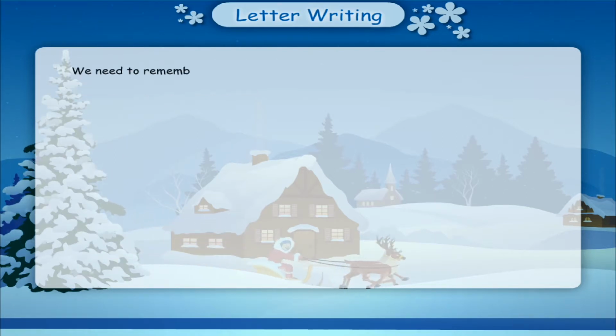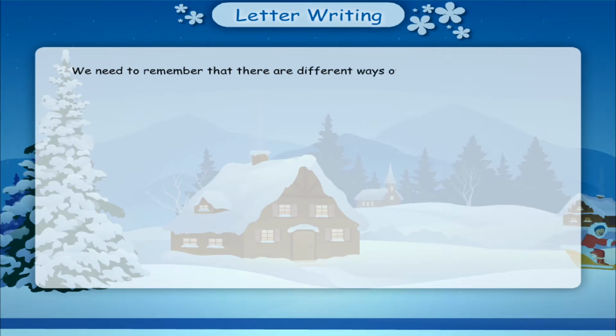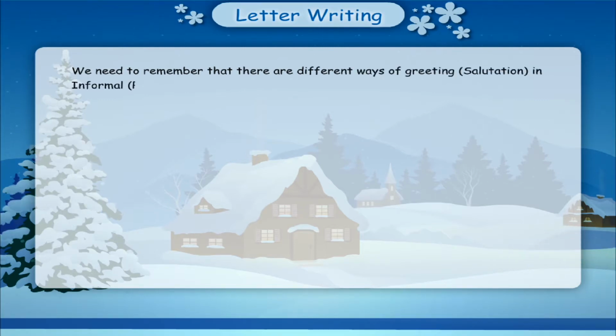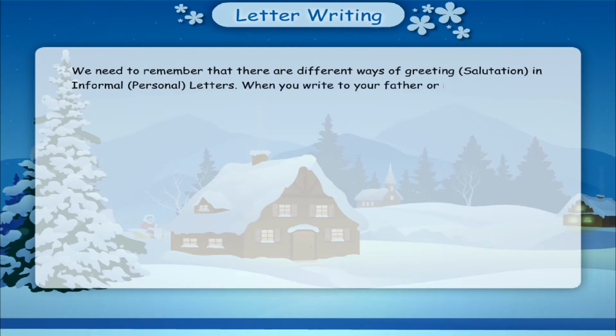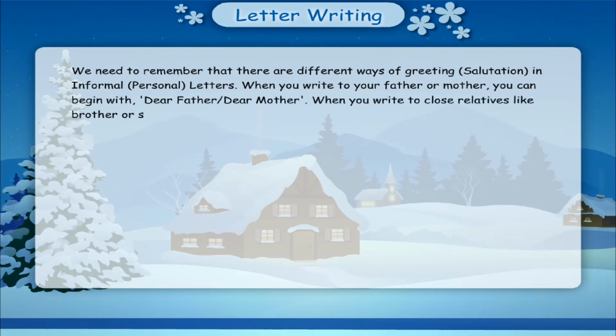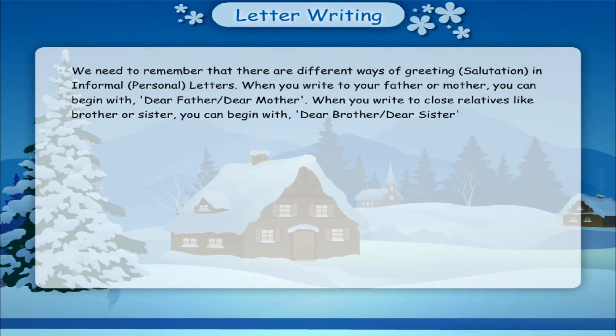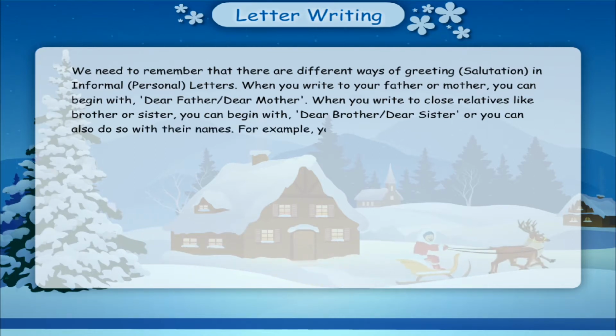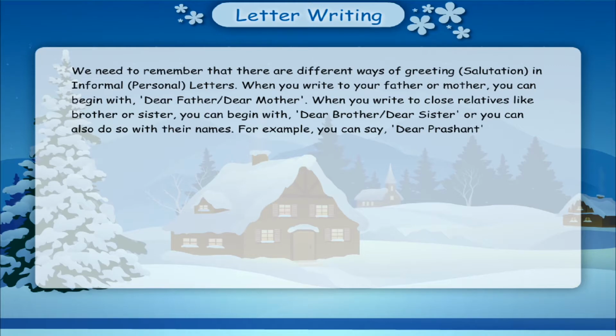We need to remember that there are different ways of greeting or salutation in informal or personal letters. When you write to your father or mother, you can begin with "Dear Father" or "Dear Mother." When you write to close relatives like brother or sister, you can begin with "Dear Brother" or "Dear Sister," or you can also do so with their names. For example, you can say "Dear Prashant" or "Dear Shamala."